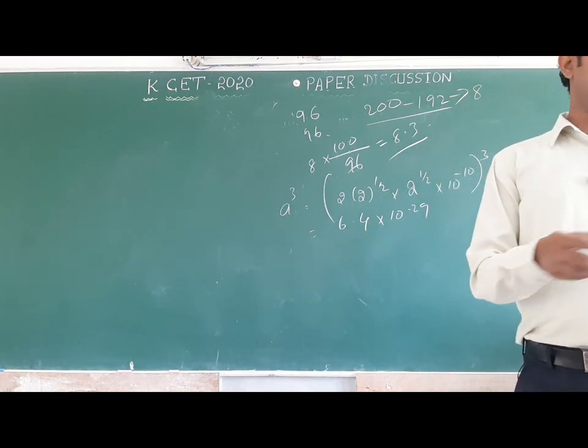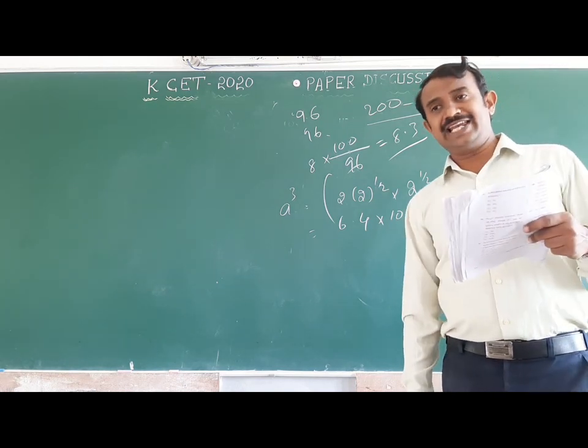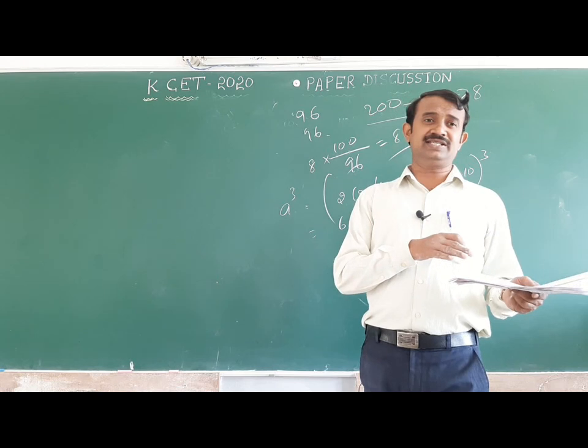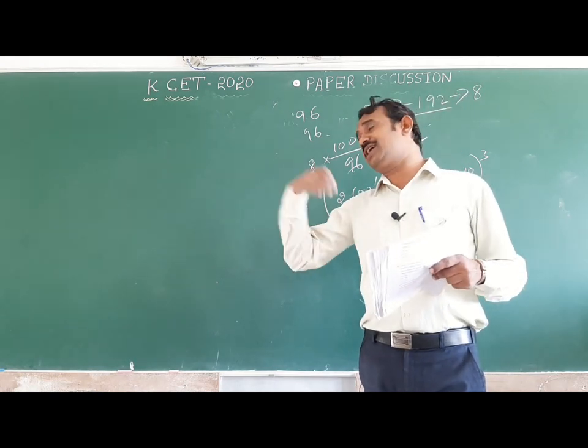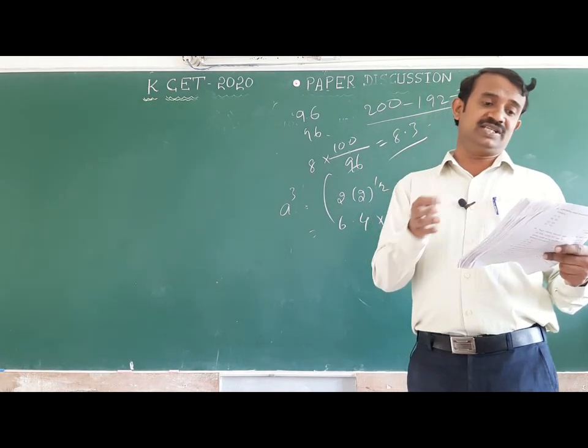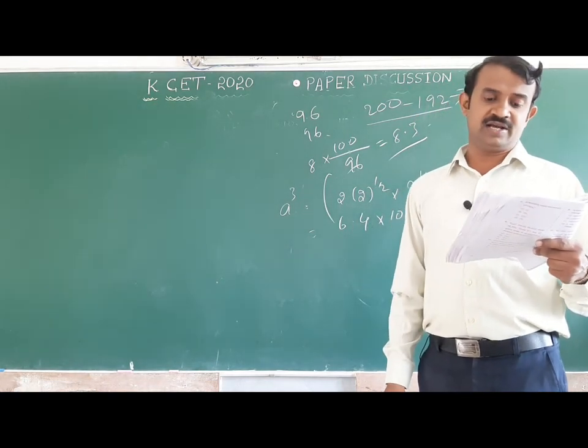Next one. This is silicon doped with gallium. Silicon doped with arsenic means it is N type conductor. Doped with gallium or aluminum, that is a P type semiconductor. This is one of the important.